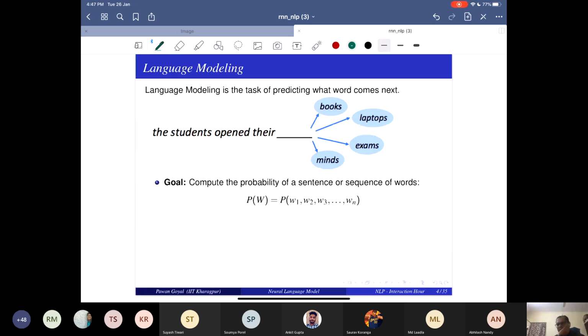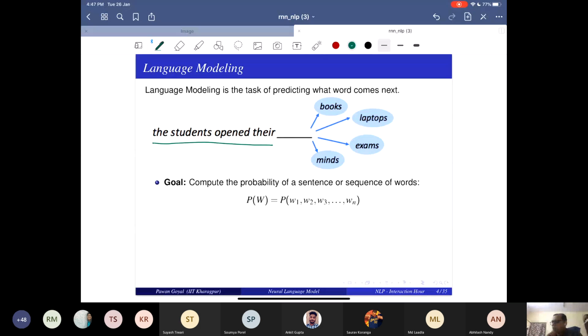Okay, so you know language modeling, right? And what is language modeling? It does the task of predicting what is the word that would come next after a sequence. So suppose you have a sequence, the students opened their, and you have all these words: books, laptops, exams, minds, all these are possible words. You have to choose one word, right?